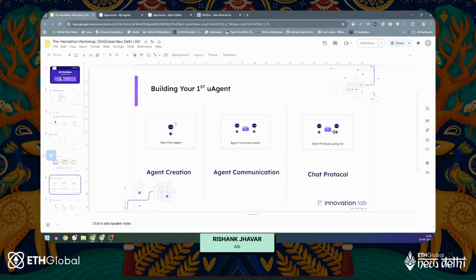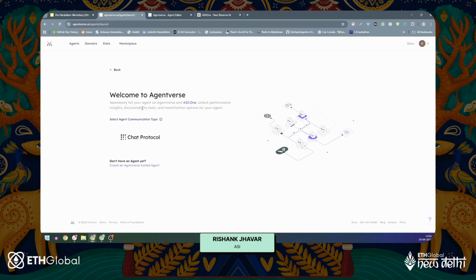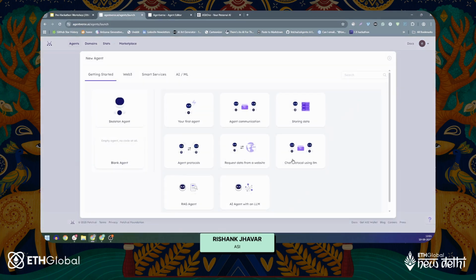to the most important and the most fun part of today's tutorial, which is the chat protocol using LLM. Now I will start by launching an agent. I'll not click this for now. You can also click this because this will basically give you multiple communication methods in a general sense. But I'll go the classic way and create an AgentVerse hosted agent for now. I'll pick this chat protocol using LLM, which creates a simple AI assistant.